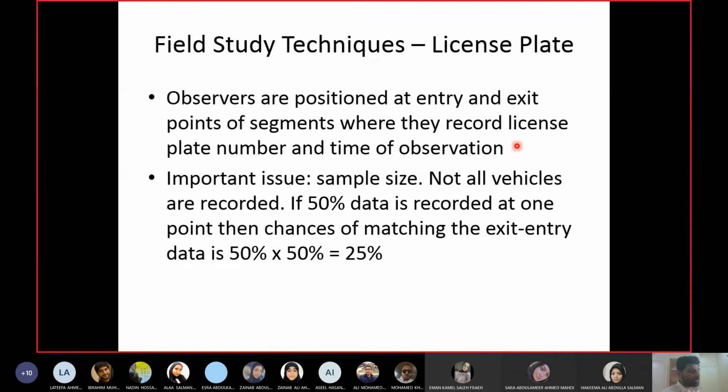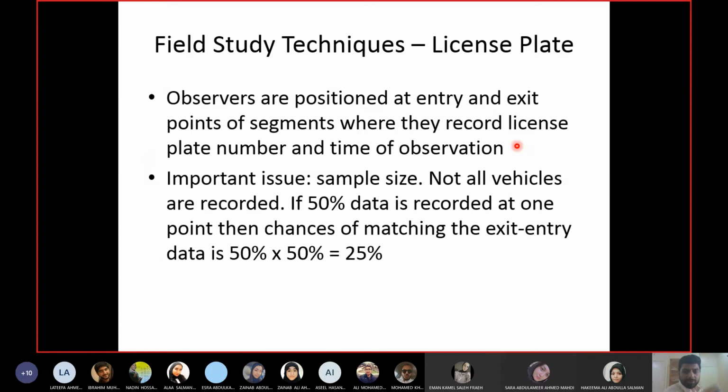The other observer, who is at the other end, recorded the same car at 12:12, meaning 12 minutes past 12. So when you match the license plate number from observer 1 and observer 2, you find the starting time and the ending time. The starting time was 12:05, the ending time is 12:12, so the travel time is 7 minutes.